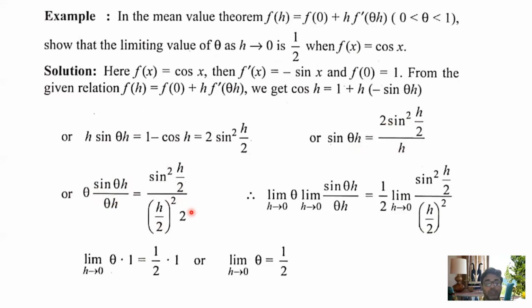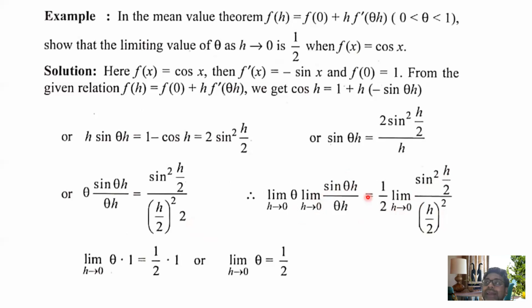So why are you doing this? Because to adjust it. Okay, now take the limit h tends to 0 on both sides. Limit h tends to 0 of theta into sin theta h by theta h is equal to 1 by 2 limit h tends to 0 of sin square h by 2 by h by 2 whole square. This 2 is adjusted here.